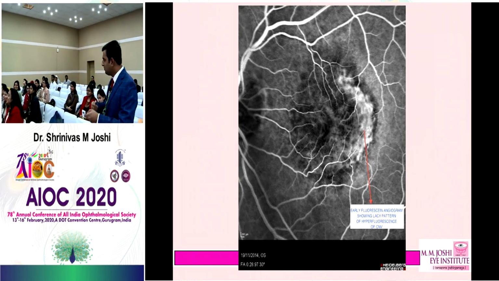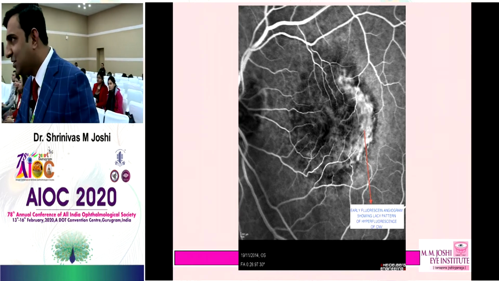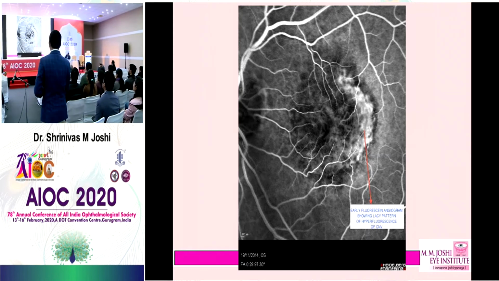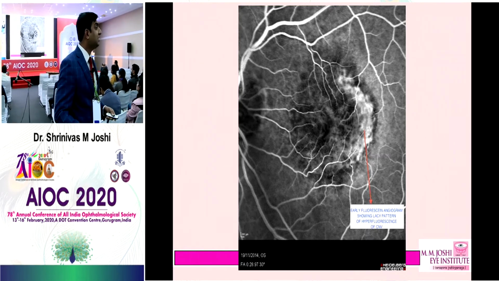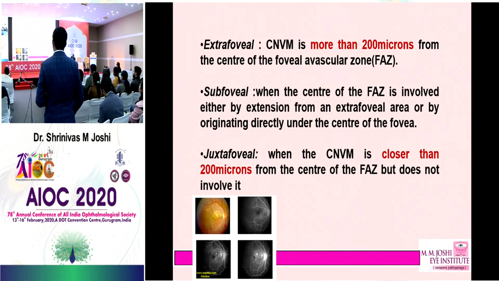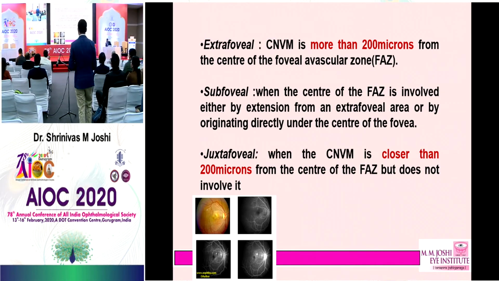Sometimes in the examination I understand that in the tension you forget to find, but try to get some clues. It will always be written here unless they hide it. So this is the lacy pattern of hyperfluorescence. In what kind of CNVM do we describe a lacy pattern? Very good, classic CNVM. What are the different classifications? You call it extrafoveal, subfoveal, juxtafoveal.